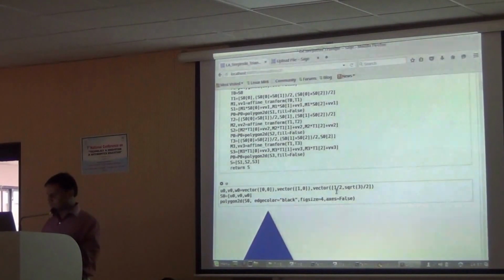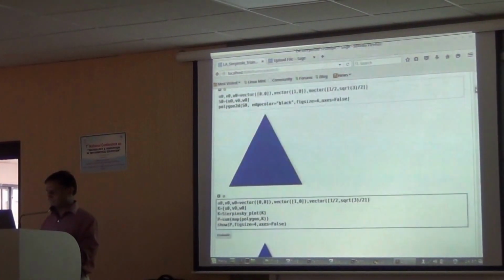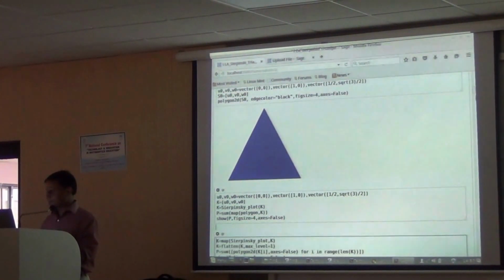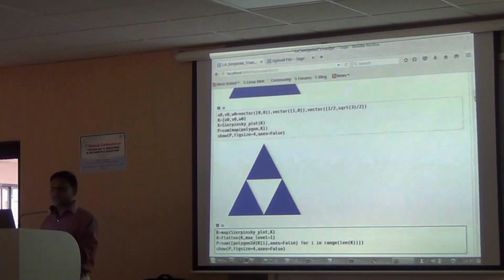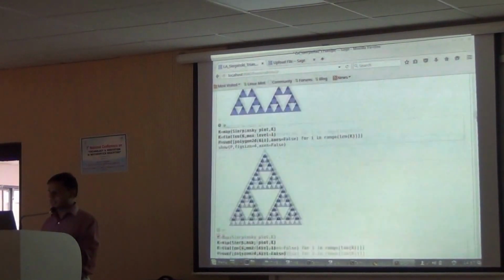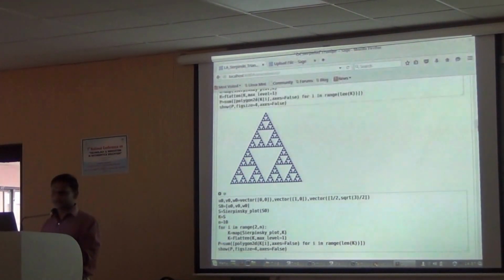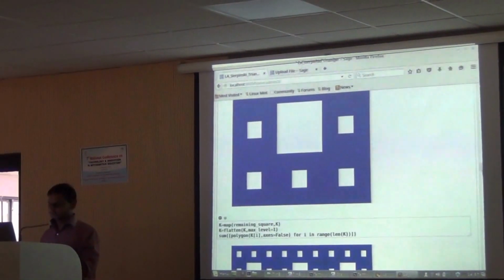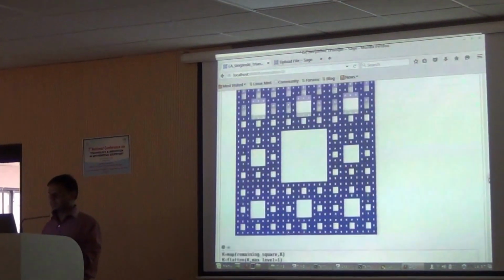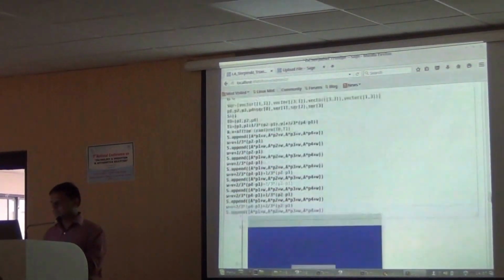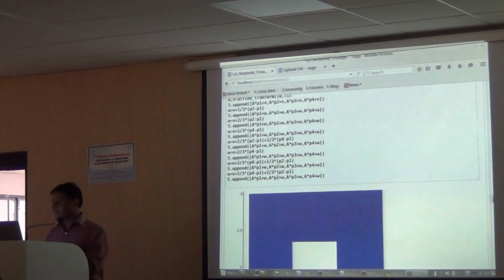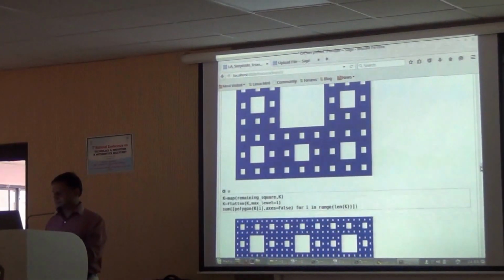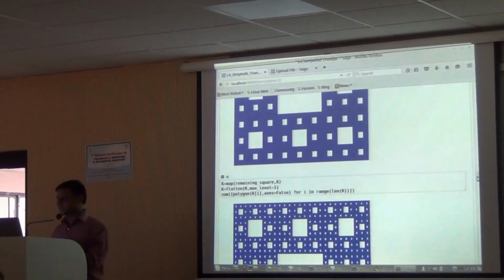So this is actually a Python program. You take out the middle triangle and things like that, ultimately it will become even the carpet, right? Of course I can't run it for too many iterations, it will take some time, but you can do these things quite easily.